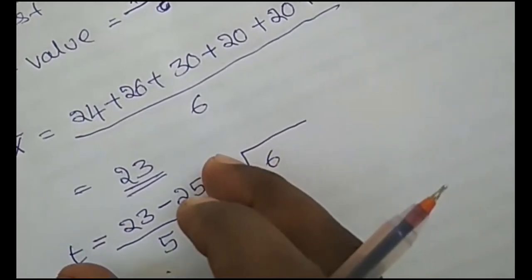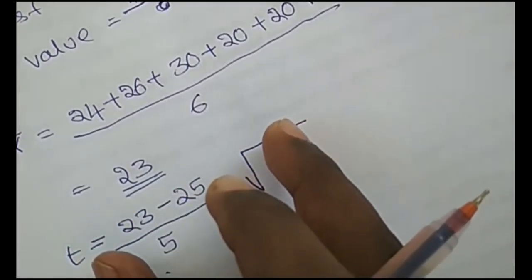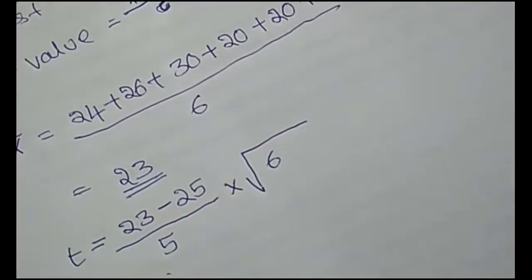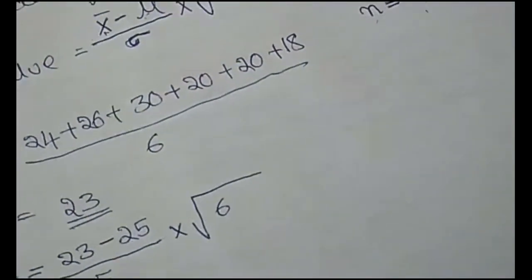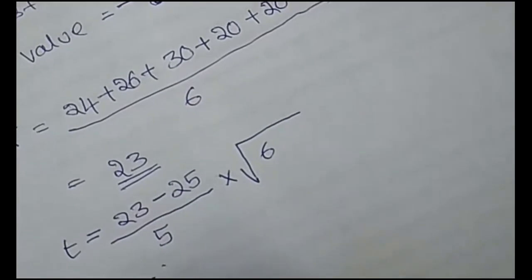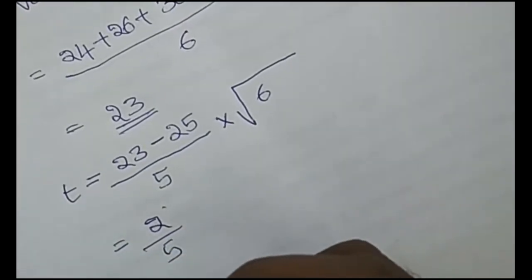So we need only the difference, so you can ignore the sign. The difference between the mean value of the sample and the standard value, there is no need to consider the sign. Okay. So the difference between the mean value and the standard value is 2, divided by 5 into the square root of 6. How much do you get?